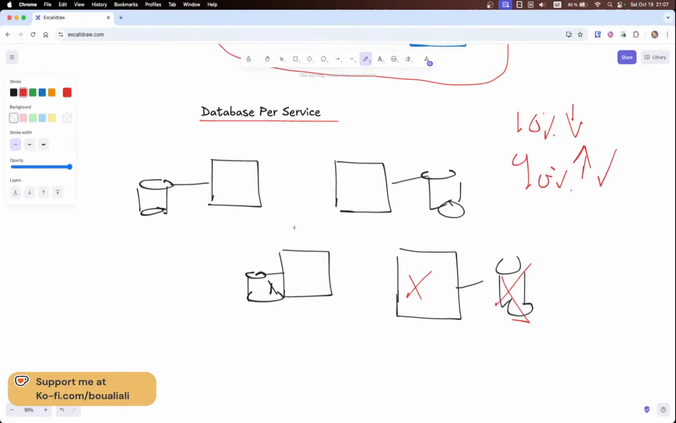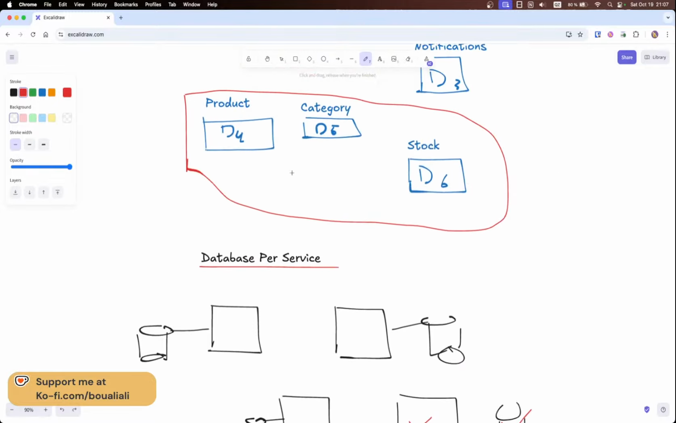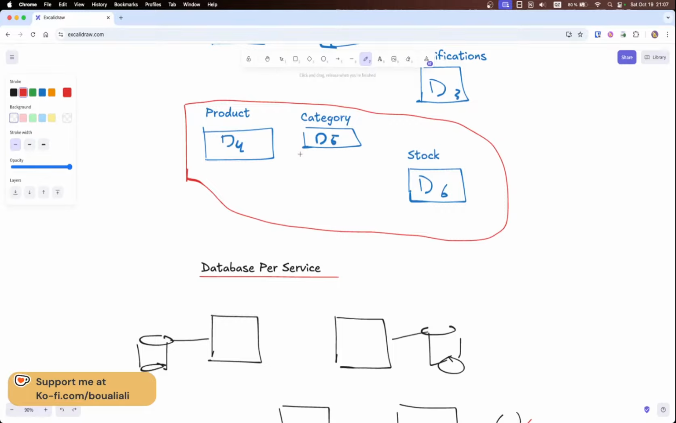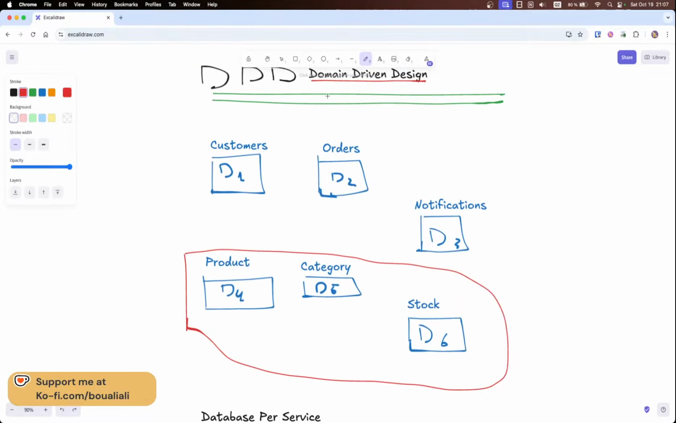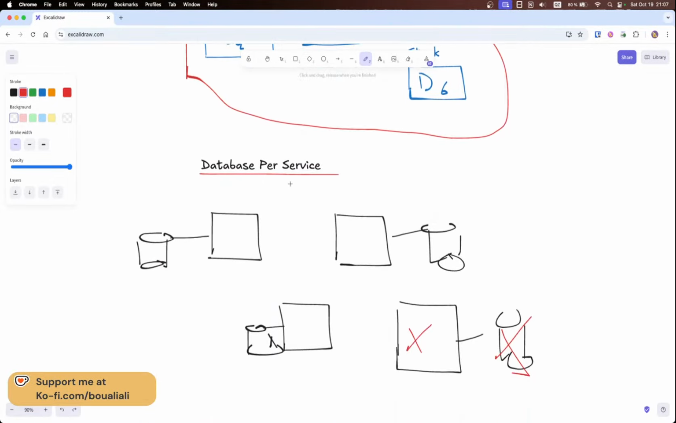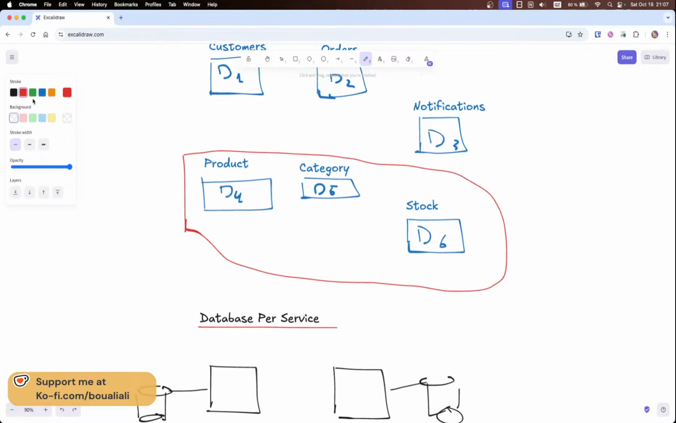All right, the thing I want to mention here, and why I had this red area, rectangle or circle, I don't know what this shape is, is that I will go back to this domain-driven design. When we talk about a database per service, let's assume product, category, and maybe stock. Maybe let's start with just product and category. Assuming that product and category both use the same database, which might be fine.